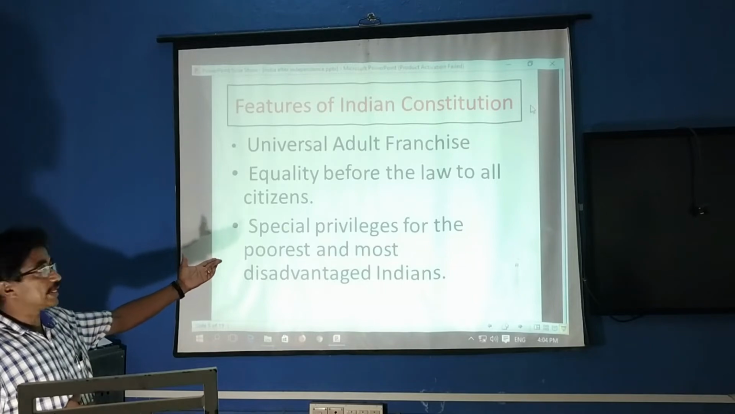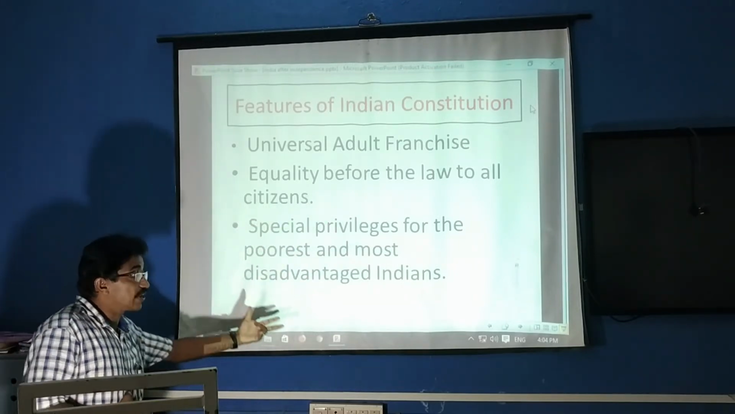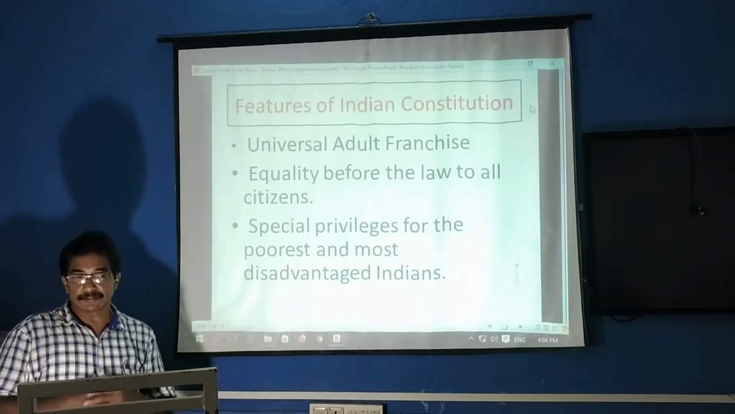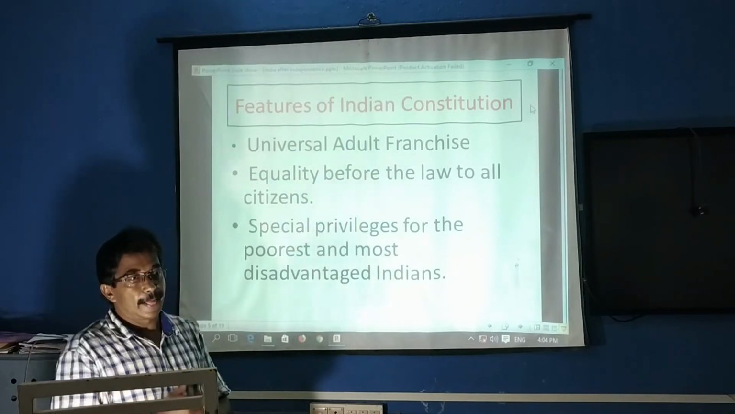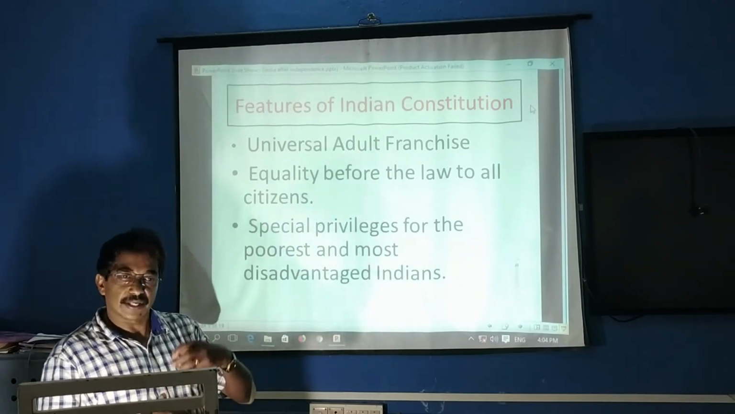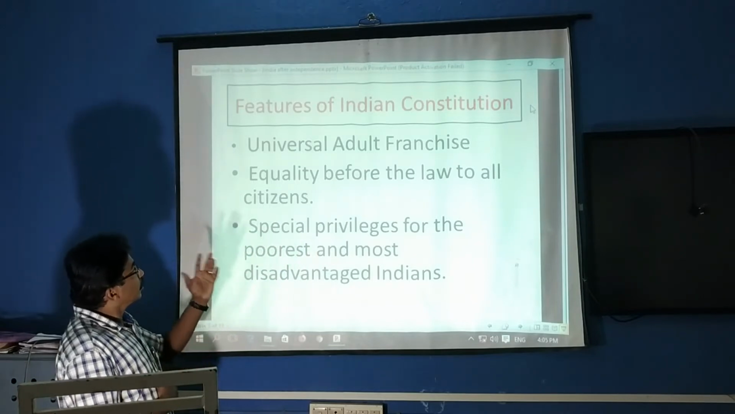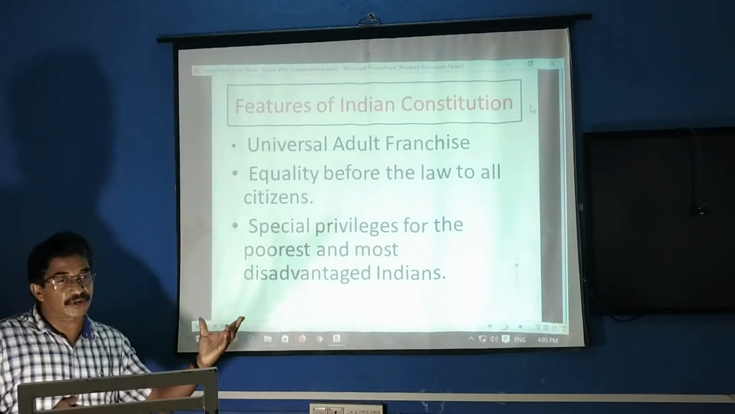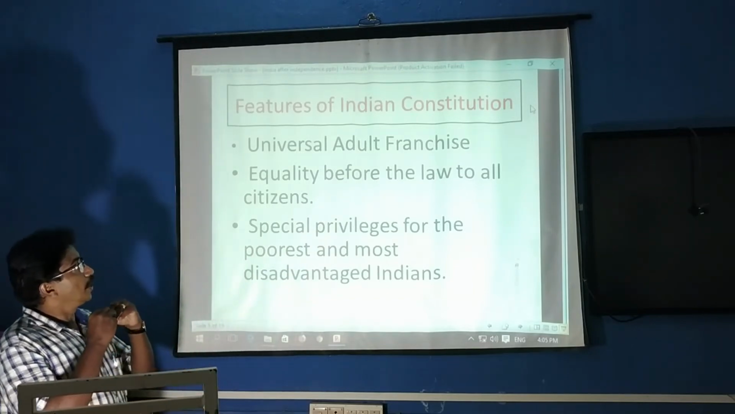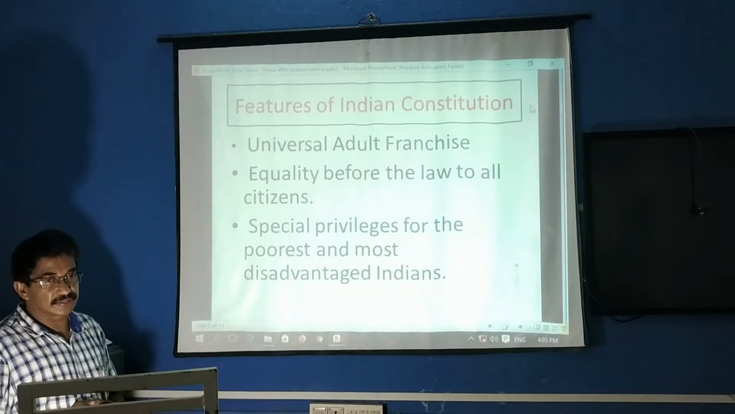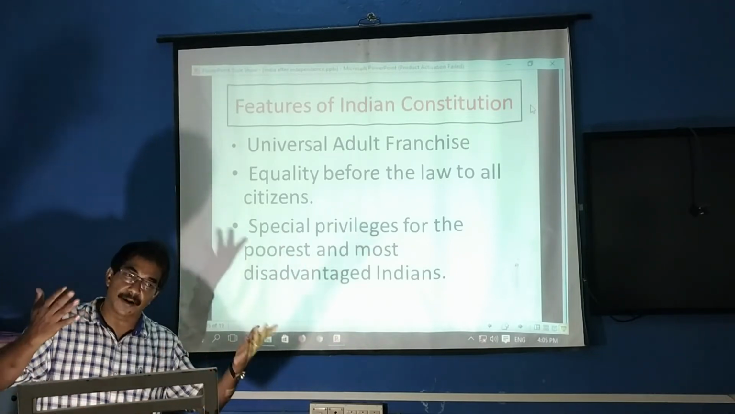Then another feature is special privileges for the poorest and most disadvantaged Indians. Some special privileges to these weaker sections to bring them up. That also was a feature of the Indian Constitution. So first, universal adult franchise; equality before the law to all citizens; and special privileges to the poor sections to bring them up.